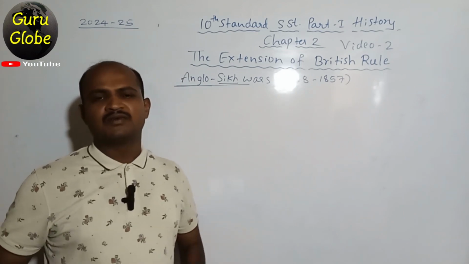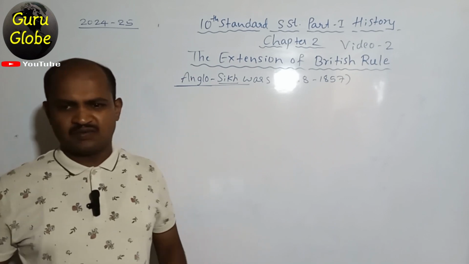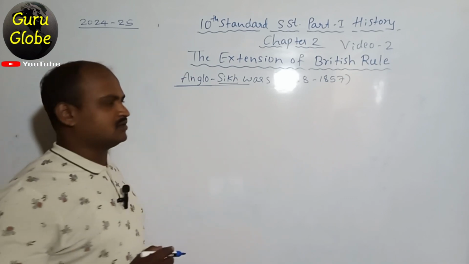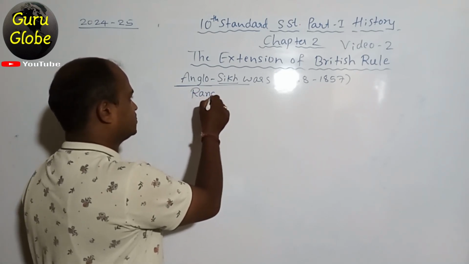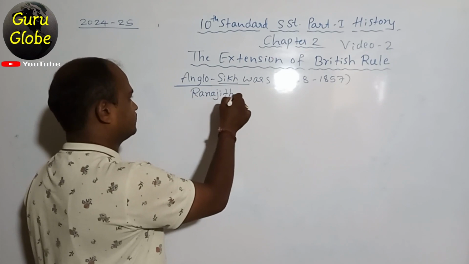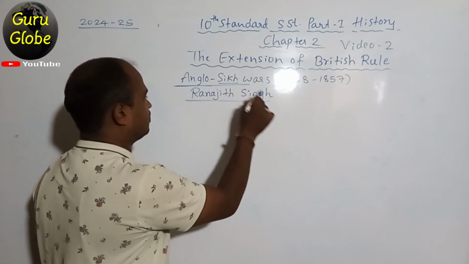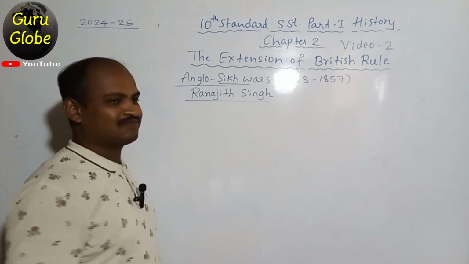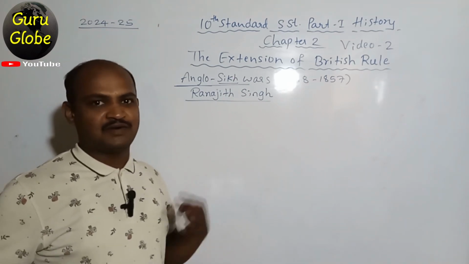There was a famous and very strong king. His name is Raja Ranjit Singh. Ranjit Singh organized all the Sikhs under one platform.